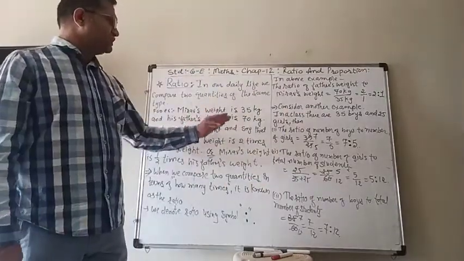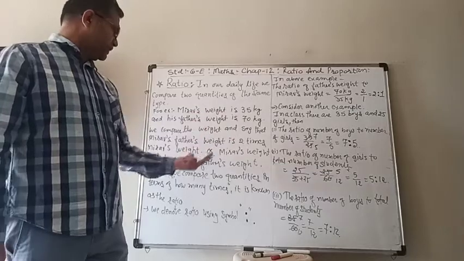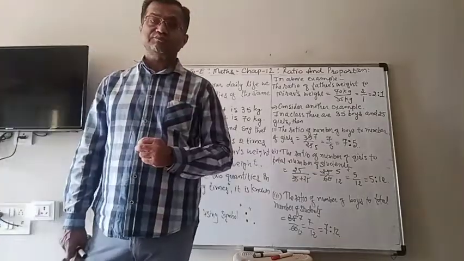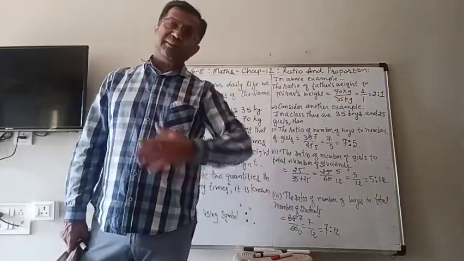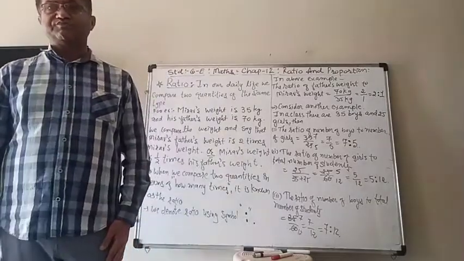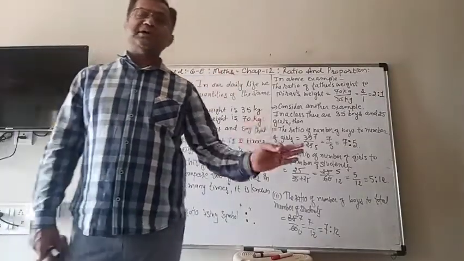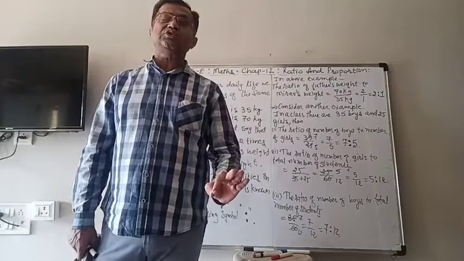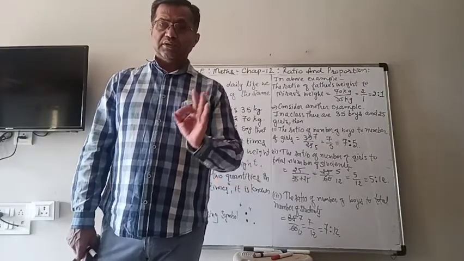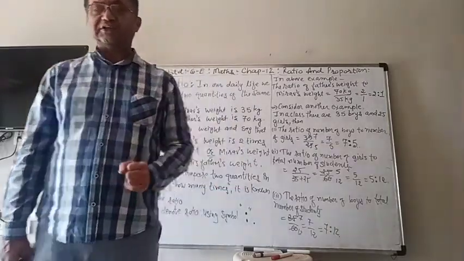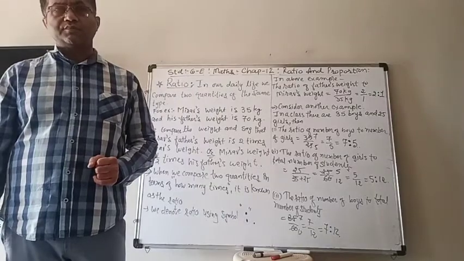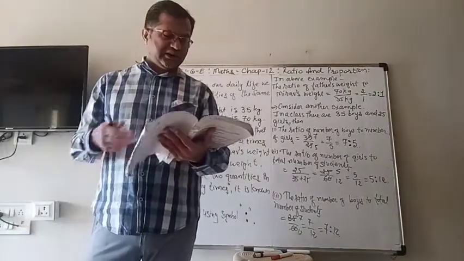So Mirav's father's weight is 2 times Mirav's weight. Or you can compare in reverse also, that Mirav's weight is 1/2 times the weight of his father. There are so many other incidences also.